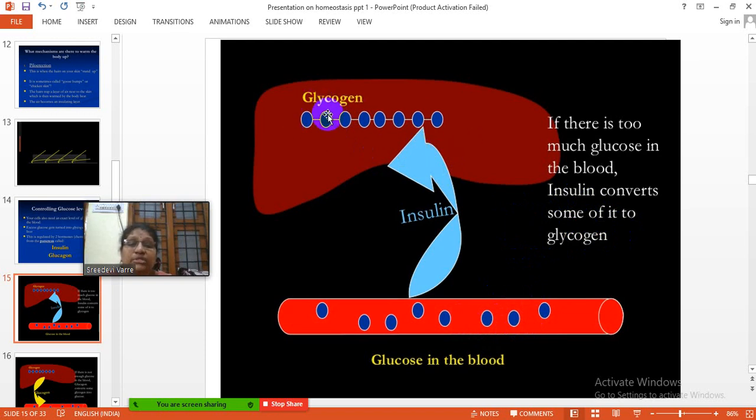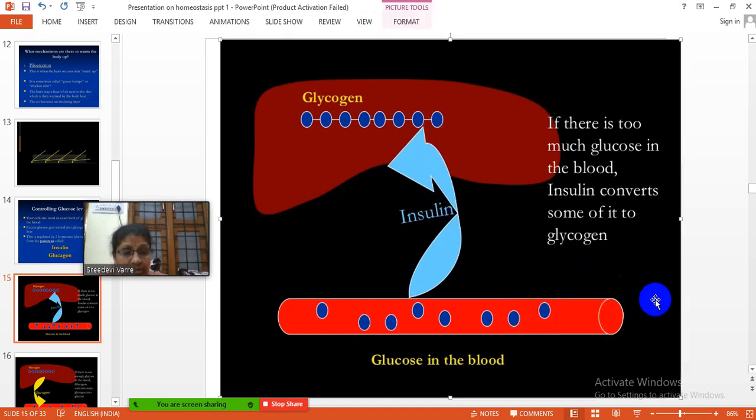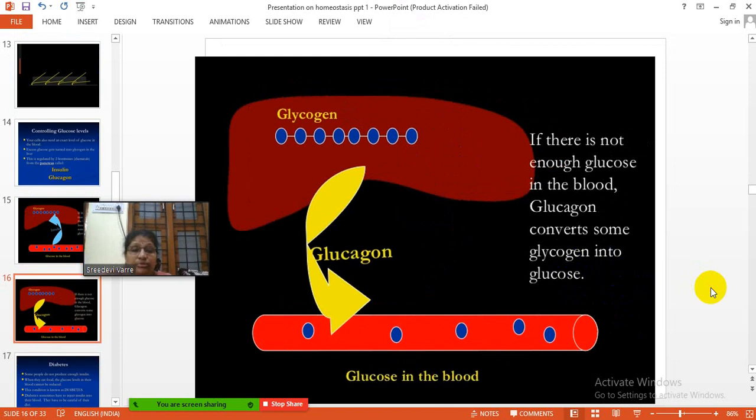So glycogen is nothing but a polysaccharide molecule. Glucose is a single molecule, or monosaccharide. Excess glucose can be stored in the form of a polysaccharide, that is glycogen. That is excess glucose, right? Now coming to glucose in the blood.